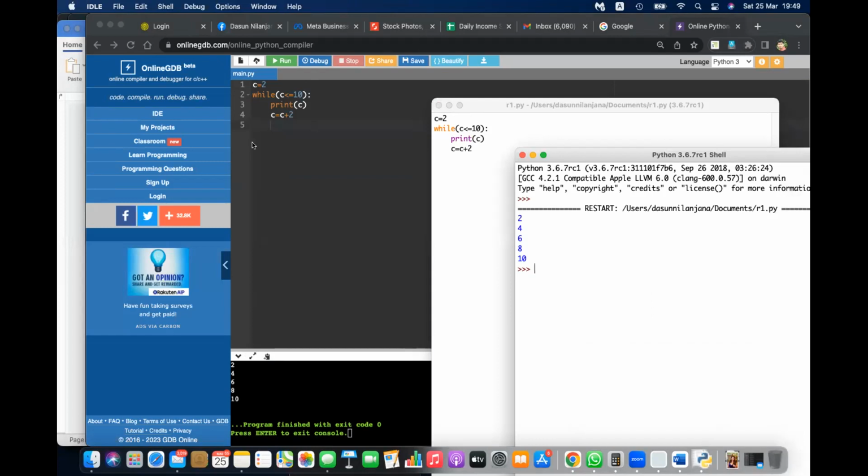Okay, use the same to print the odd numbers from 1 to 10, then square numbers from 1 to 10, and the triangular numbers from 1 to 10. So you can self-practice. Odd numbers from 1 to 10. Even numbers are already there. Then square numbers from 1 to 10. And also triangular numbers from 1 to 10.